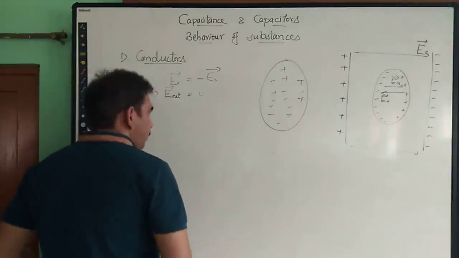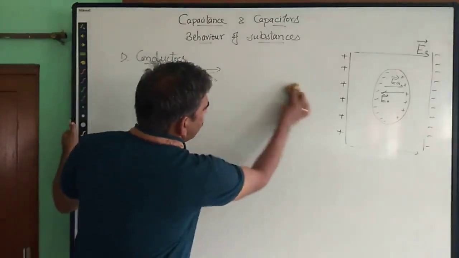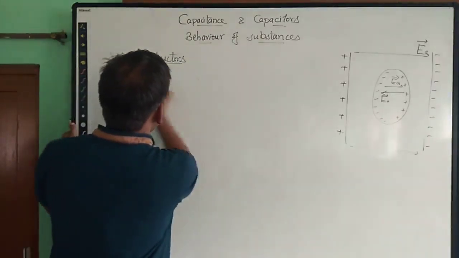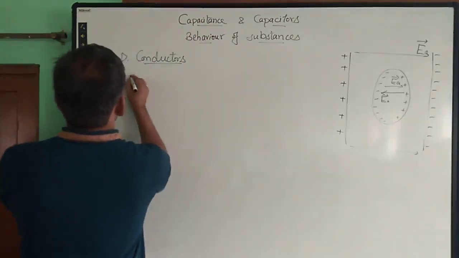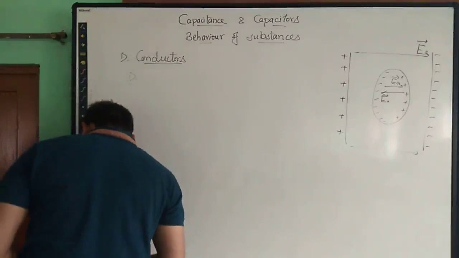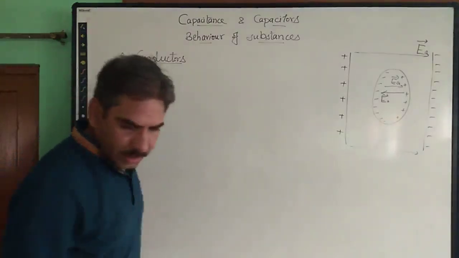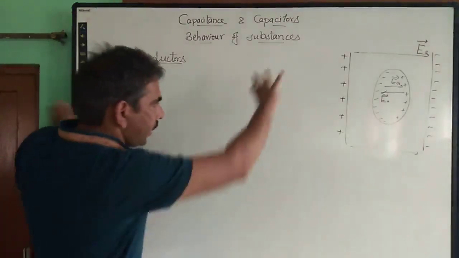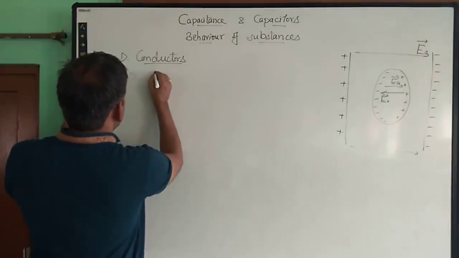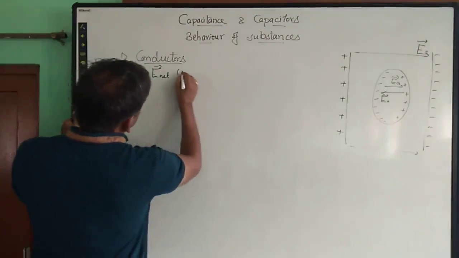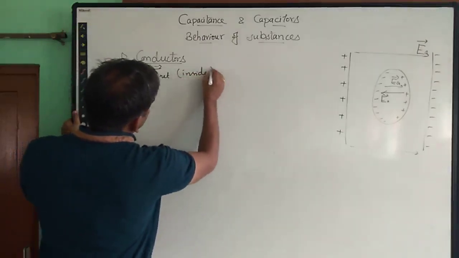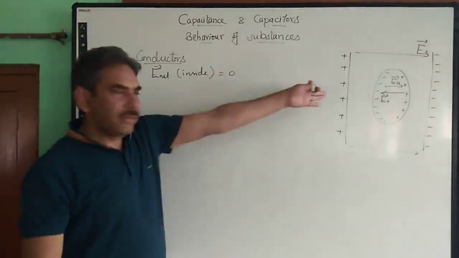Okay, so from here we understand a few important points about what happens to a conductor. The very first point we understand is that the net electric field inside the conductor is 0 whenever this is happening.